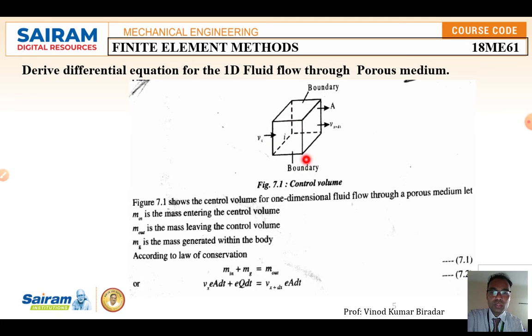Okay, so according to the law of conservation of energy, this equation should be satisfied: mass in plus mass of heat generated is equal to mass out. So this equation you have to remember. Let us call it equation number 1.